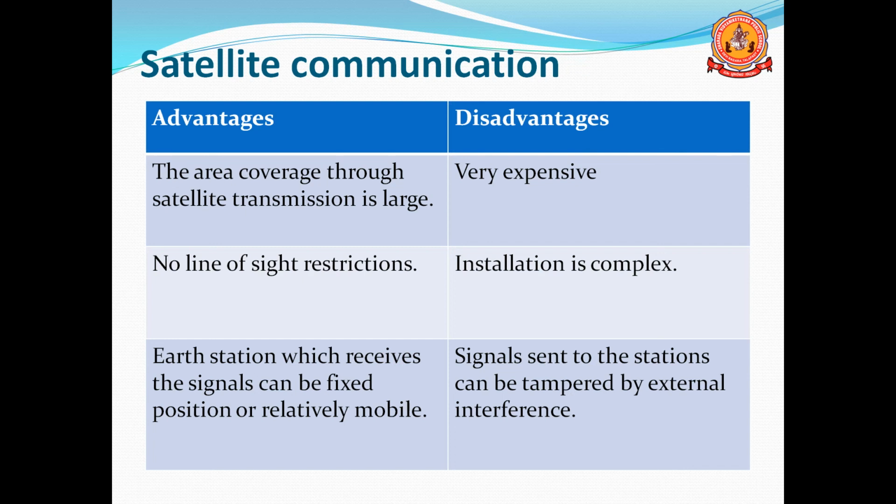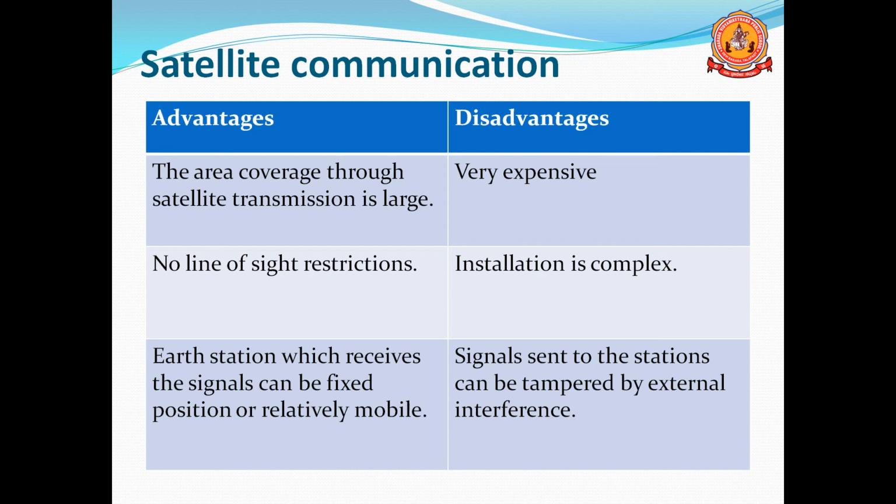Then disadvantages. It is very expensive compared to any other communications. This is very expensive. You have to use one satellite. Then installation is very complex. If you are going to install the satellite, that is very complex. Signal sent to the station can be tampered by external interference. So when you are going to receive the data from the satellite, because of rain or any weather condition, we will not get accurate data. That is the main disadvantage of satellite communication.